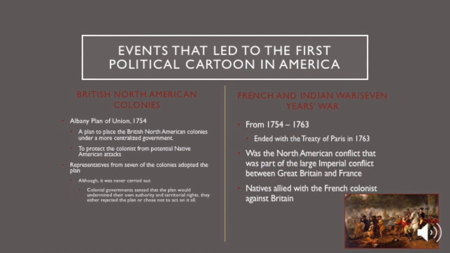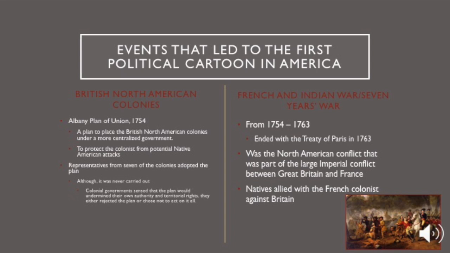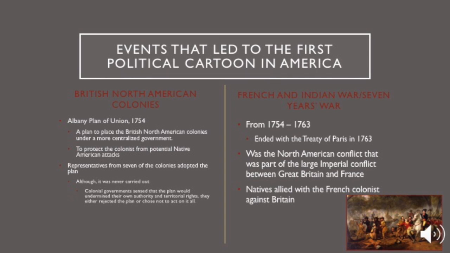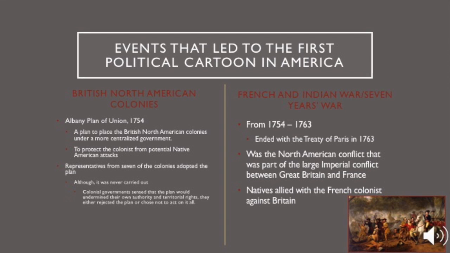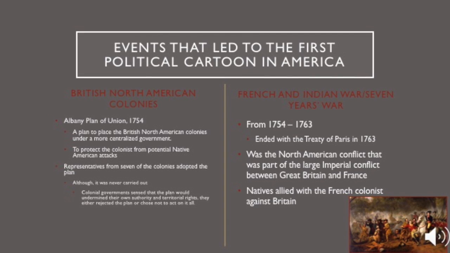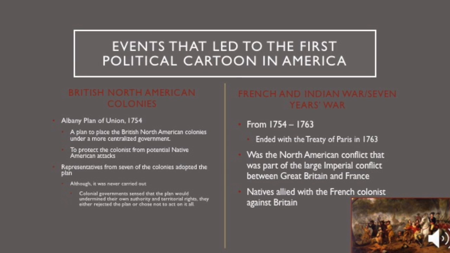Events that led to the first political cartoon in America. One of the events that encouraged Benjamin Franklin to create his political cartoon was a plan that the British government suggested, the Albany Plan of Union in 1754. The plan was meant to place the British North American colonies under a more centralized government. This was suggested for the safety and protection of the colonies from potential Native American attacks.